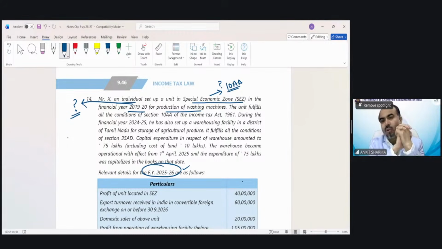Neeraj is saying no. Anyone else? Look, the answer is yes. There is some impact of this information in the calculation of section 10AA, of course. That's why the information has been given there. Just tell me what is the impact of this, because the correct answer is yes. There would be some impact from the information given in the case of a special economic zone question, from the year of production or starting. What is the impact?